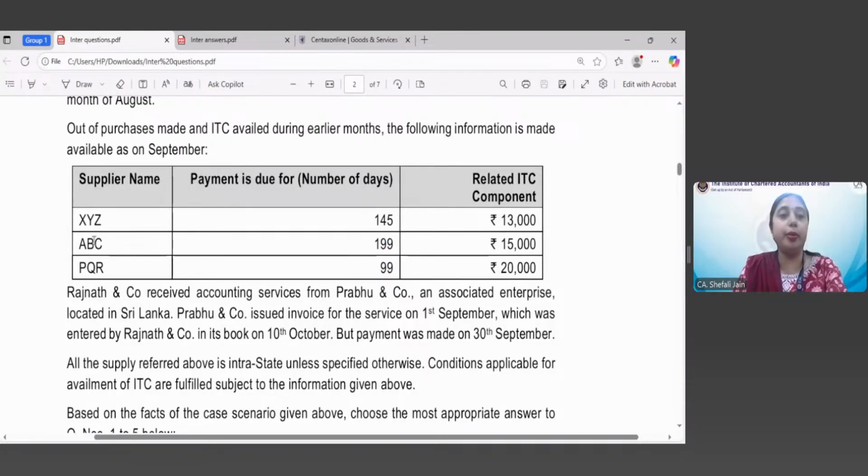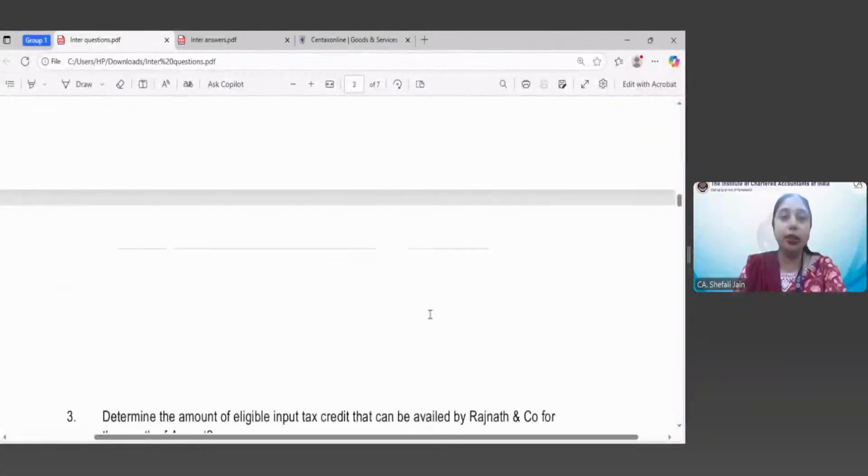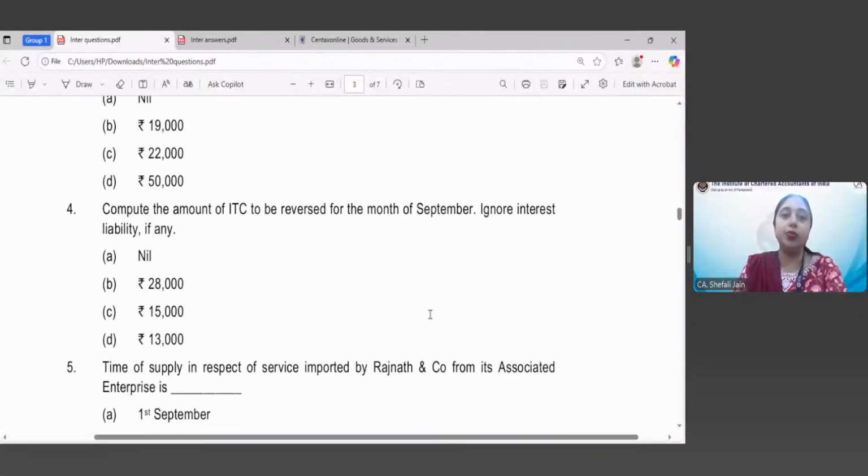And that is the only payment of ABC. That is for 199 days, it is due. And therefore, we have to reverse the ITC of rupees 15,000 only. 13,000 we still have time, 20,000 we still have time to make the payment to the supplier. So the correct answer is option C, that is 15,000. So I hope this question is clear to you all.